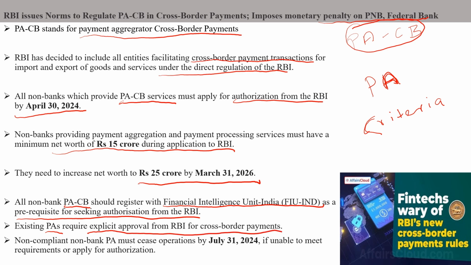If they have not applied and not got licenses, they should stop operations by July 31st, 2024. Basically, RBI has made stringent conditions to stop money laundering and other issues.